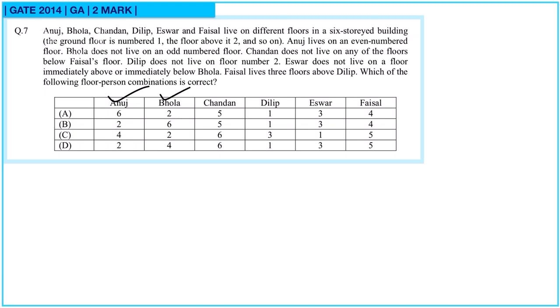This is also correct. Chandan does not live on any of the floors below Faisal's floor. So 4, 5, 4, 5 and 5, 6. So this is also fulfilled.